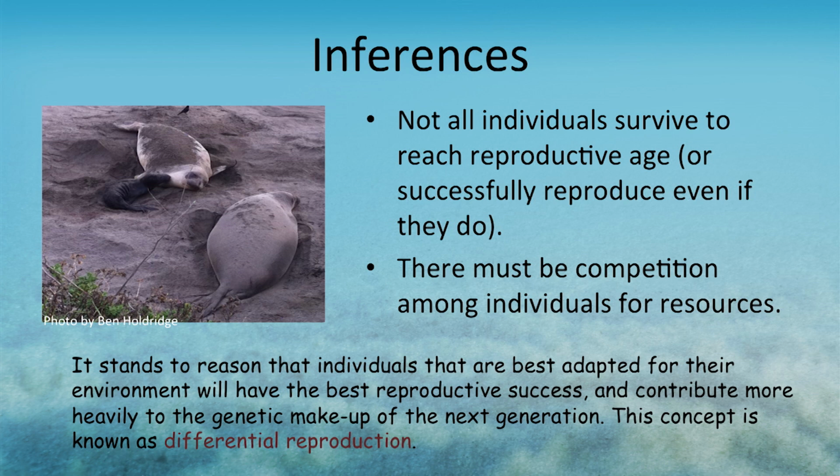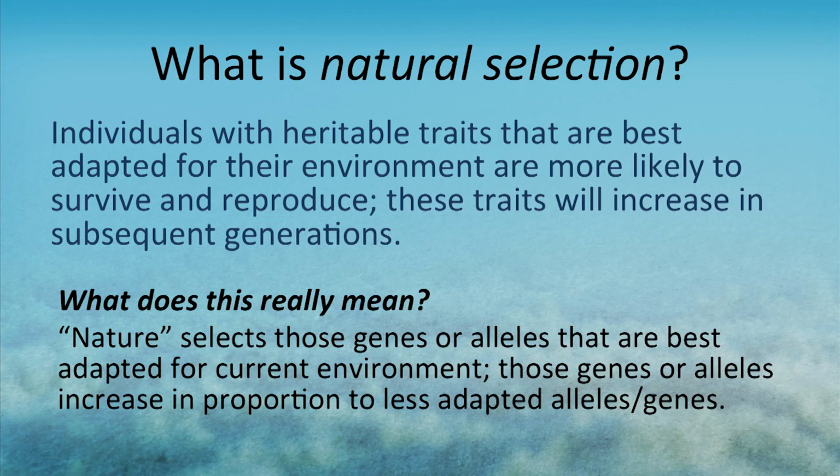This is a concept known as differential reproduction. That is, not everybody in a population has the same reproductive success. Some individuals have more reproductive success than others, and those that are more reproductively successful probably are so because of their genetic makeup. From this, he formulated the theory of natural selection as a mechanism by which evolution occurs.